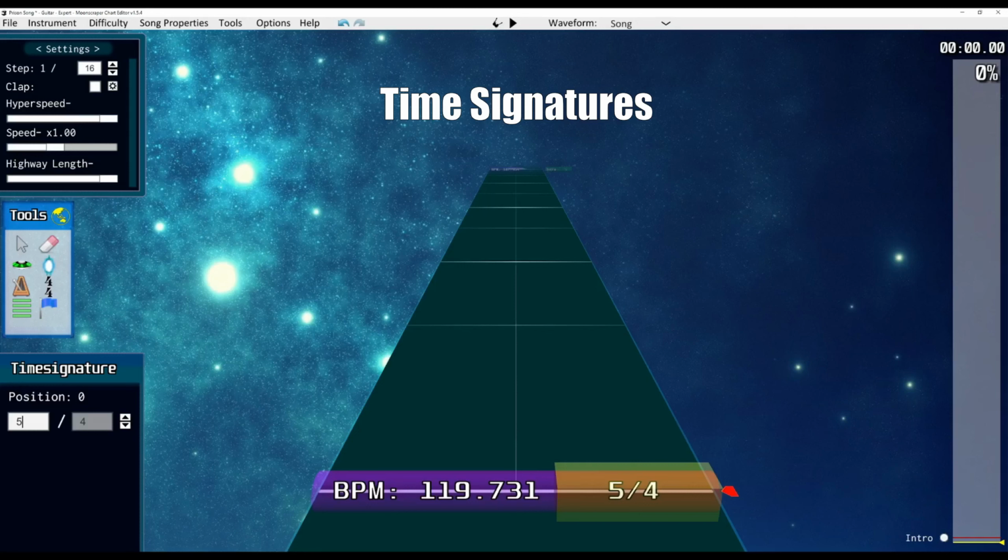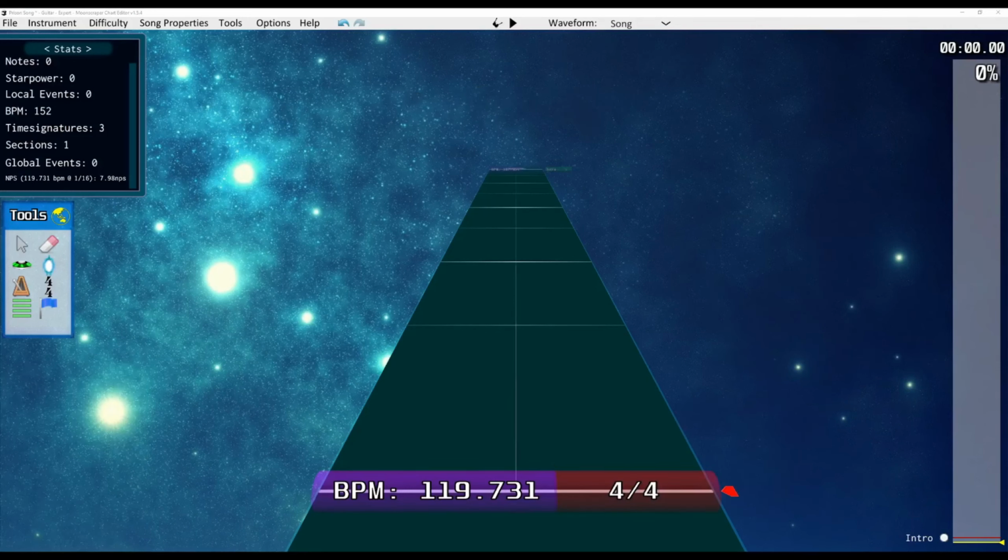Don't forget that time signatures can change in the middle of the song, even if it's just for one measure. One important note about time signatures in Clone Hero is how they affect star power. How quickly star power drains is determined by the BPM of a song. So if you're charting a fast song with a time signature that looks like a fraction that could be simplified, consider reducing it. For example, if you have your chart set to 6/8 time, it would be better if you switched it to 3/4 time.